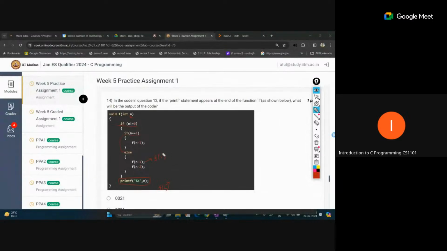Now this is the new call. It is starting again, and now n equal to 1. Once again this condition is true, and n equal to 1 is also true, and we will enter inside, and this is f(n minus 1), so 1 minus 1, 0. Now this is the new call, and when we are passing 0, this statement is not true, and we will directly jump to the last print statement. This print statement is outside of this if, so it will be performed. So that means this 0 will be printed first.